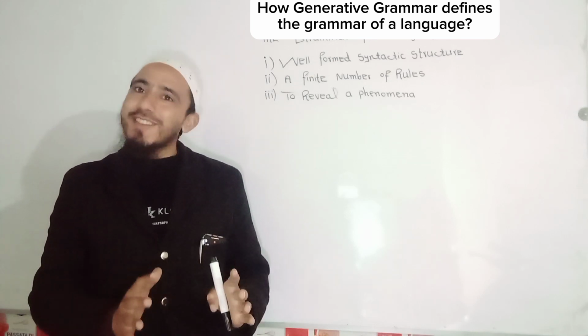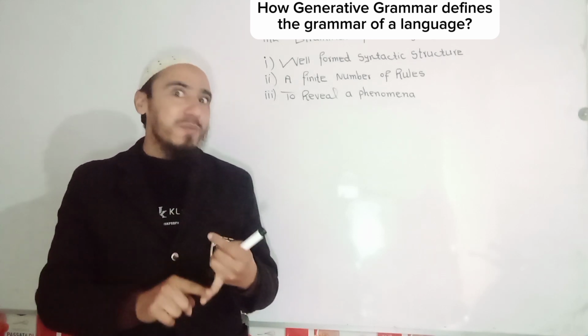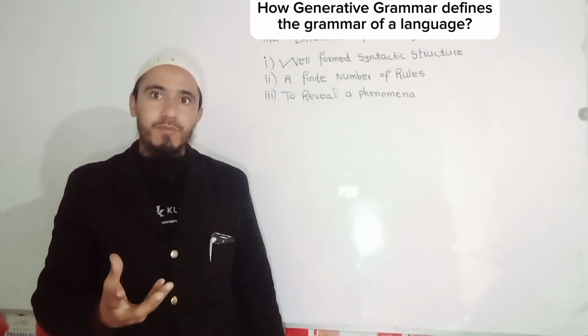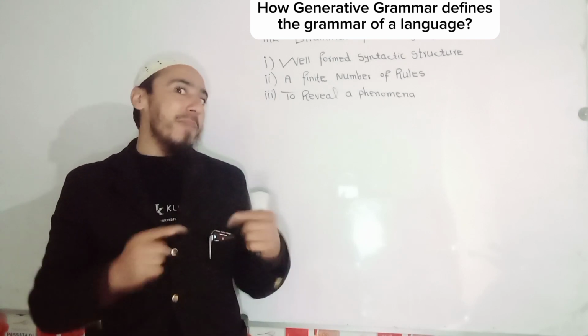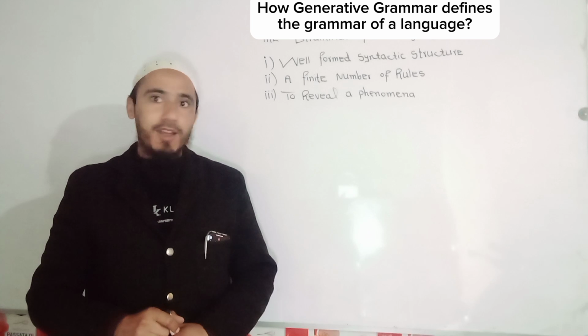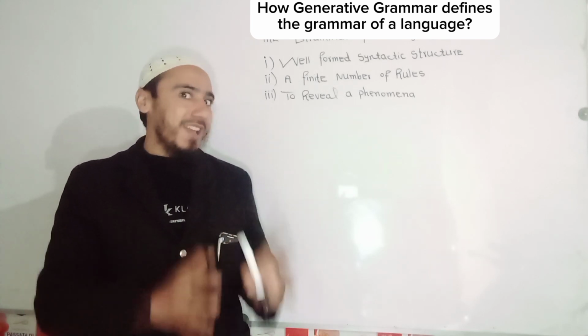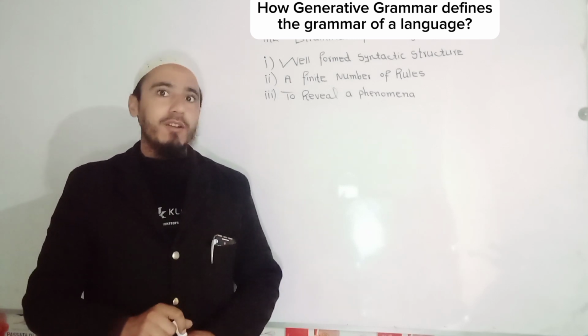The basic principle of generative grammar theory is that a human being is born with the innate capacity of language. Even that innate capacity is programmed in the brain of a human, who is able to understand and distinguish between the sentences which are correct and wrong.